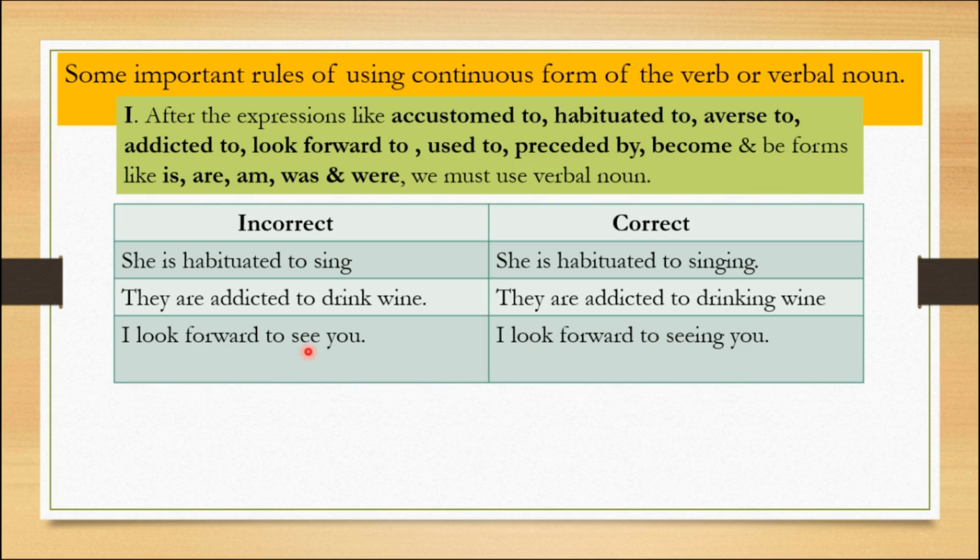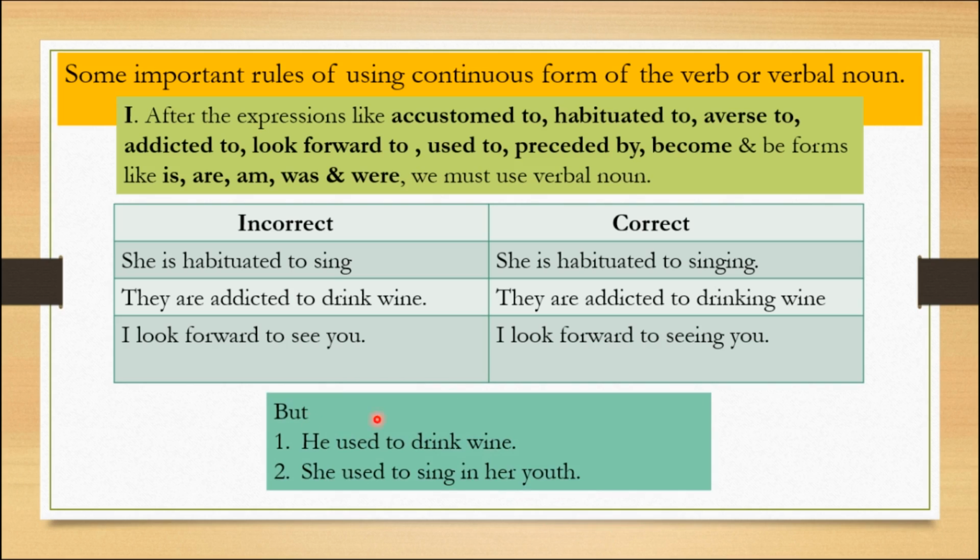Children, do you notice the difference between these two? After "to", usually we use V1, which is called the to-infinitive. We can learn it in the parts of speech. But when you use habituated to, addicted to, look forward to, such phrases, you must use verbal nouns: singing, drinking, seeing. This is the rule involved here. But I will give some more examples.